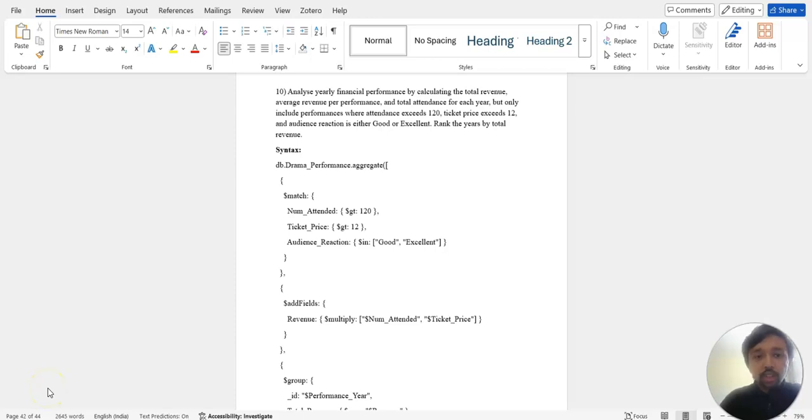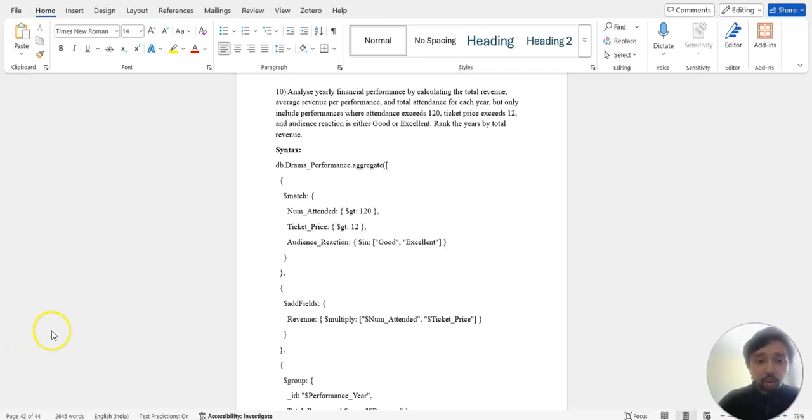Hello everyone. In this task, I will be analyzing the yearly financial performance of Dharma Performance Group using the aggregation framework. The goal is to find the total revenue, the average revenue per performance, and also the total attendance for each year. There are some conditions mentioned over here where the attendance should exceed 150 and the ticket price should be more than 12, and also the audience reaction should fall either good or excellent.